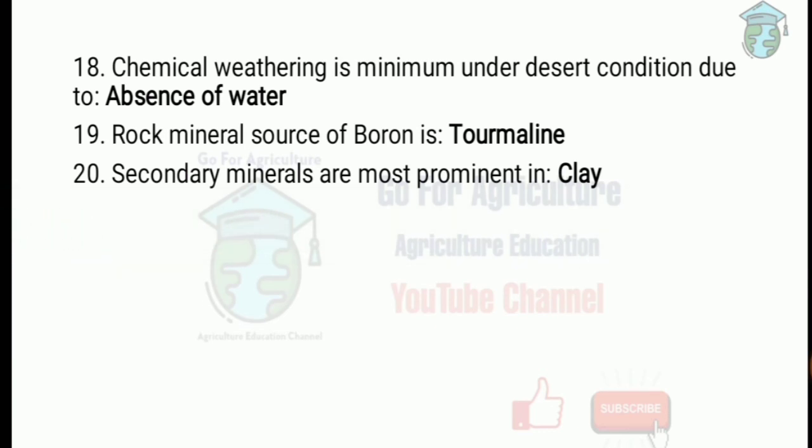Next one, what is the source of boron? Tourmaline. That is a mineral that is the only source of boron. Next one, secondary minerals are most prominent in clay. So these are the questions on weathering and rocks.